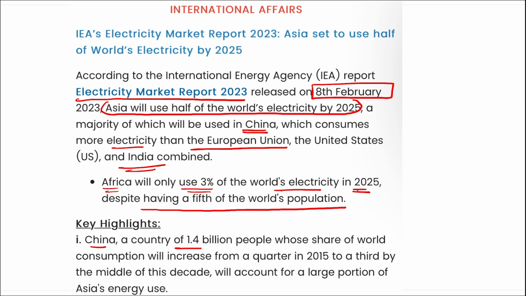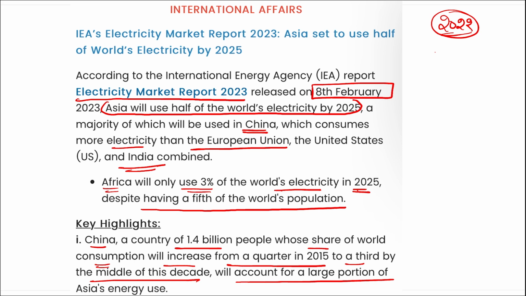China, a country of 1.4 billion people, whose share of world consumption will increase from a quarter in 2015 to a third by the middle of this decade, will account for a large proportion of Asia's energy consumption. Alright, so coming back, remember, in the year 2022, that is last year, the energy demand in India was 8.4%.